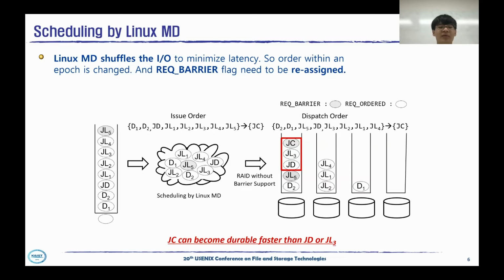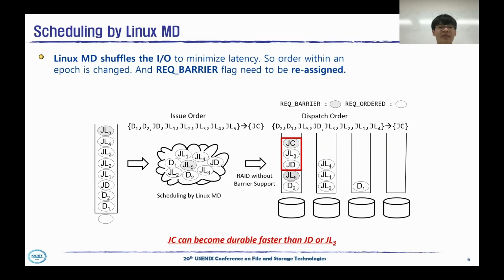The first problem is that Linux MD shuffles I/O. It results in changing order within an epoch. Thus, the barrier flag, which guarantees the following I/O becomes durable after the barrier flagged I/O, may not be dispatched last.